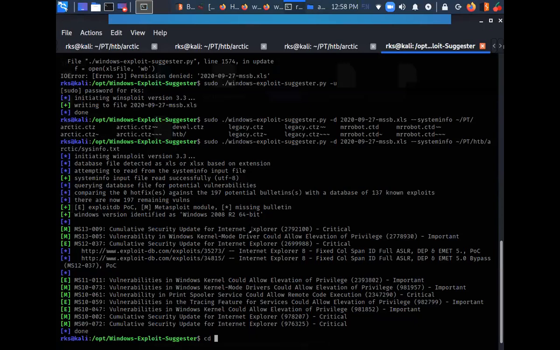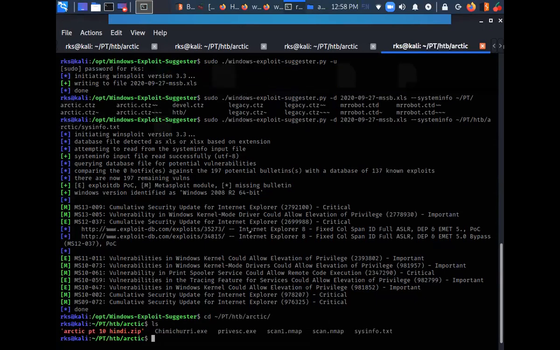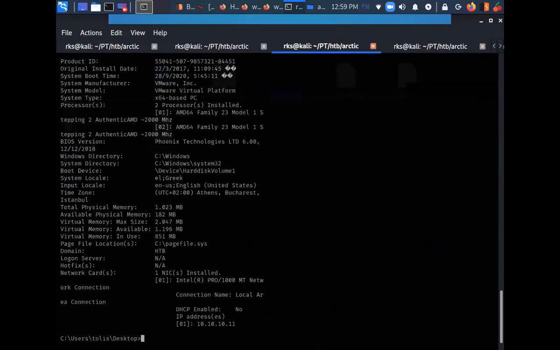Let's go to this directory. Let's start a server over here. Sudo python3 -m http.server, and let's download this file over here.